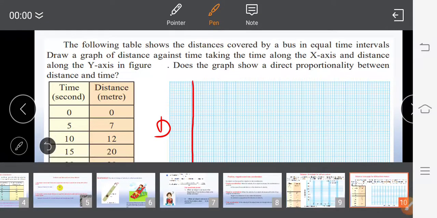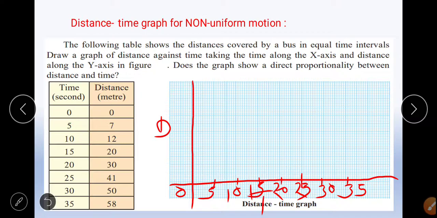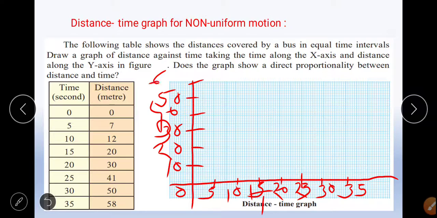You should mark properly on your graph paper. Then for the distance, we will take intervals of 10 meters: 10, then 20 here, then 30, 40, 50, and then 60 here.